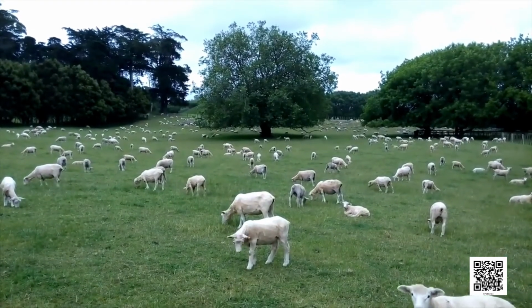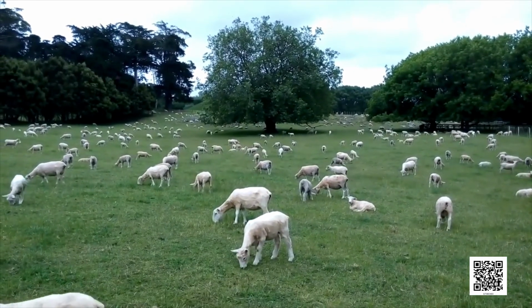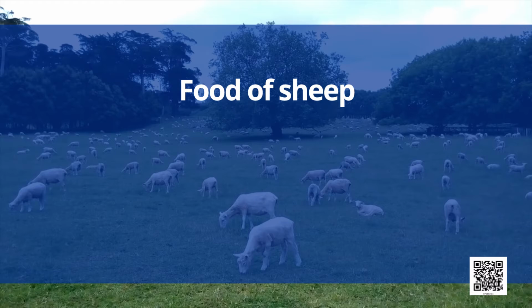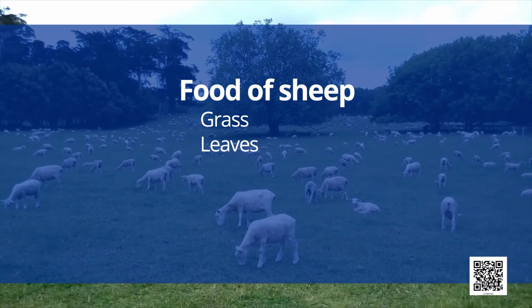Now children, we are going to discuss the food of sheep. As we know, sheep are herbivorous and prefer to eat grass and leaves.